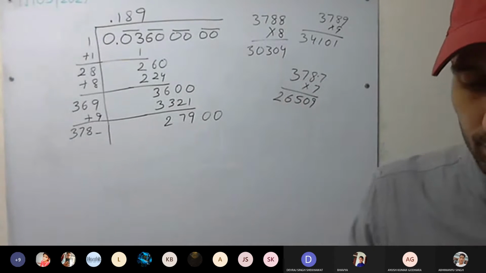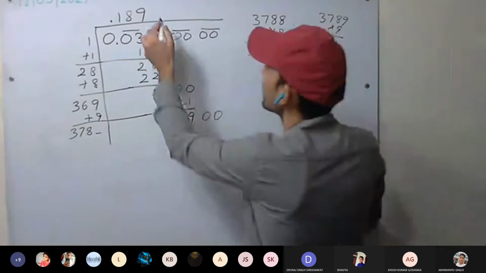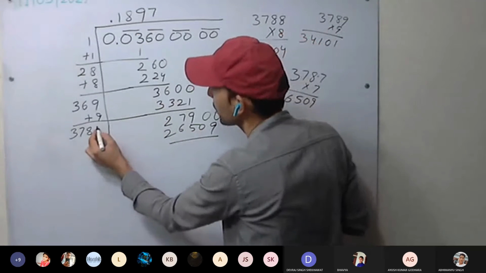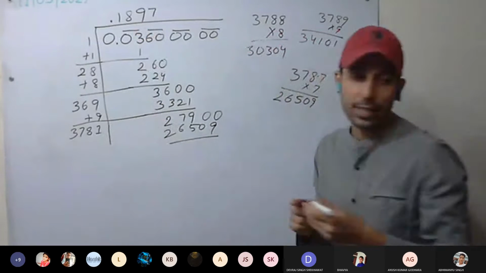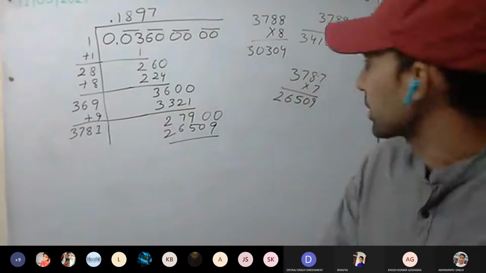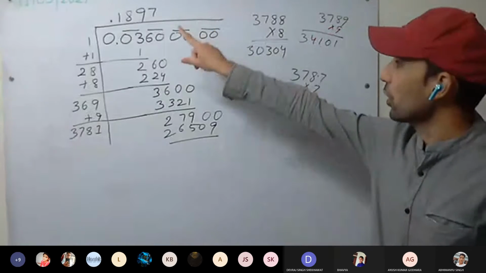Okay. 1897. 26509. Has everyone completed or not? Okay, write the next step. Completed. Yes, everyone has got this one.